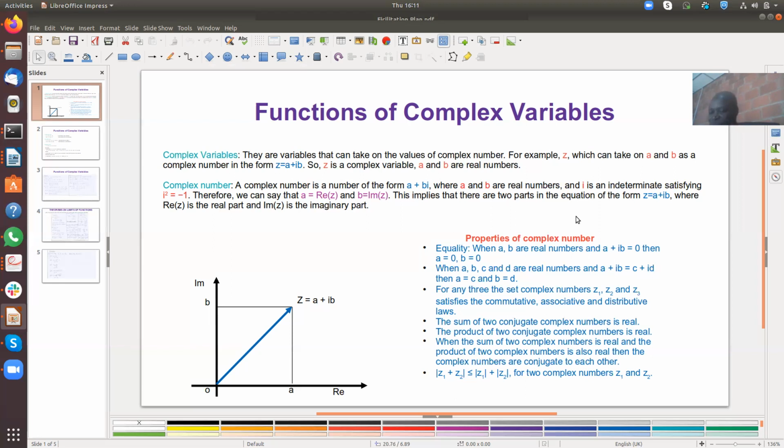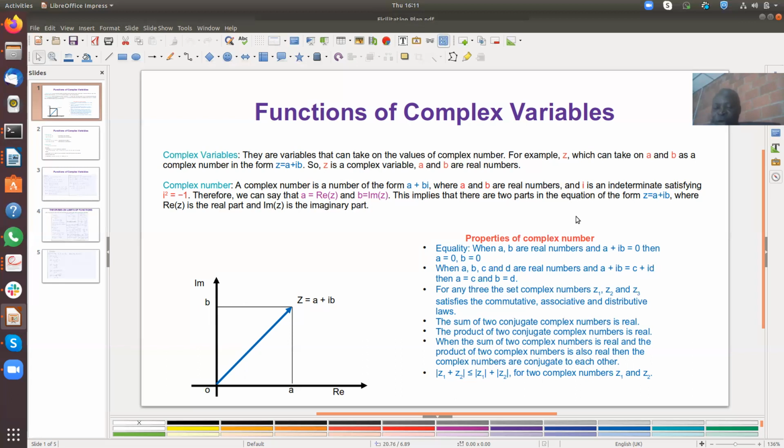When you have a plus ib is equal to c plus id, it is only a and c that stand as an entity, but ib and id also have something in common. So we can technically explain this: a is equal to c because of the law of equality, and ib is equal to id because of what? The law of equality. So technically speaking, a is equal to c and b is equal to what? d.